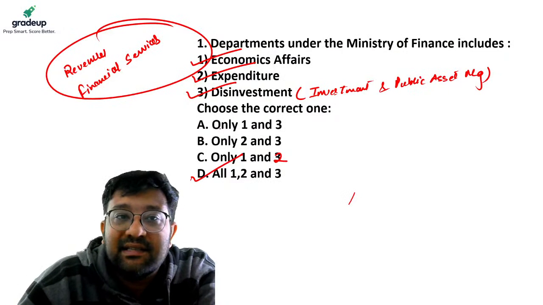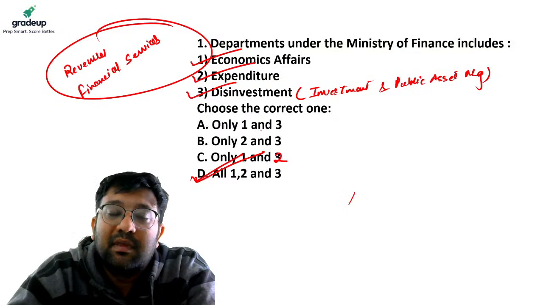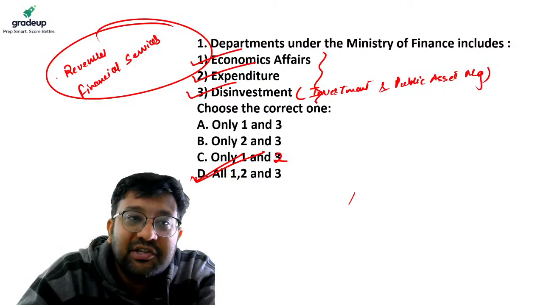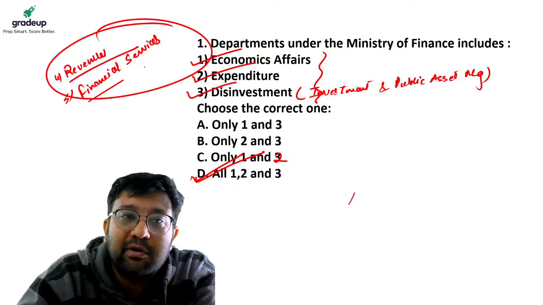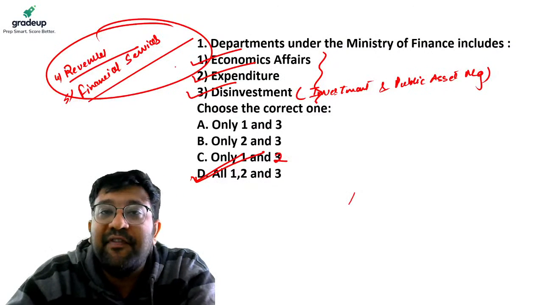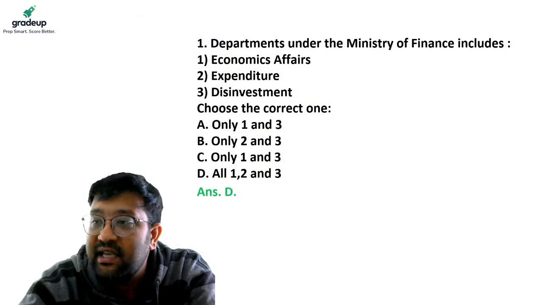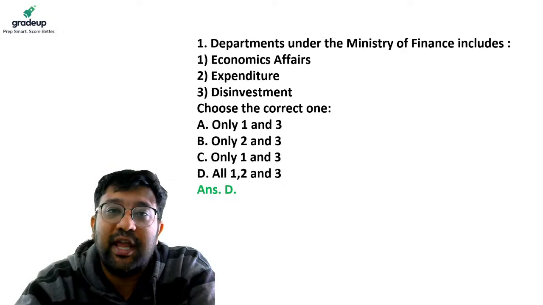The answer is D, Smriti. It includes all 3 departments, and additionally 2 more departments are there in the Ministry of Finance. One is the Department of Revenue, another is the Department of Financial Services. So the answer to this question is D. Now let's move on to the second question for today.